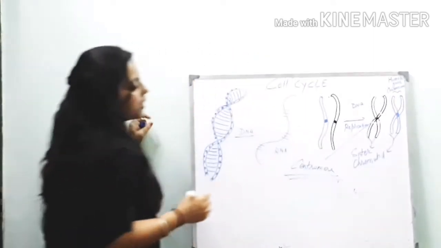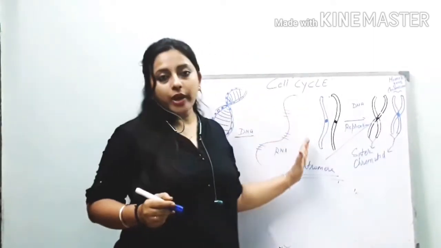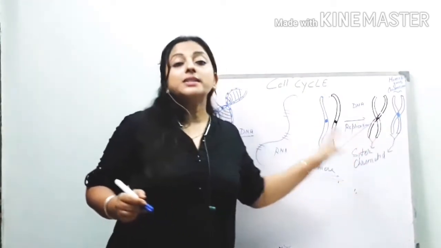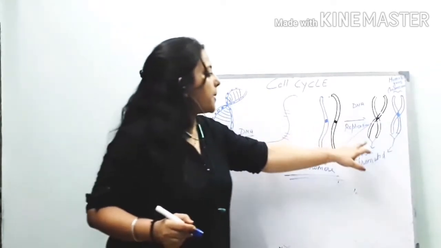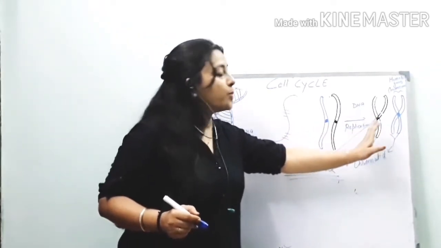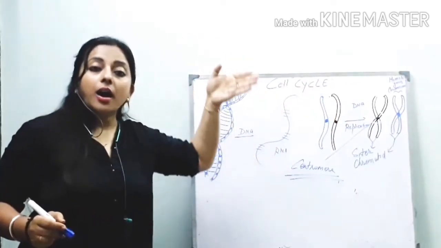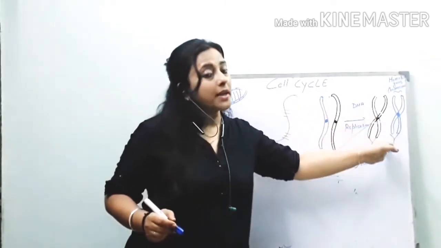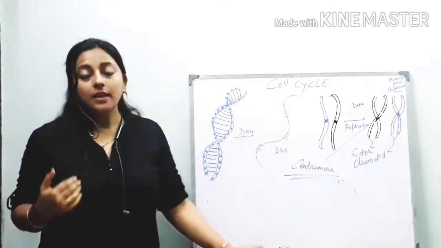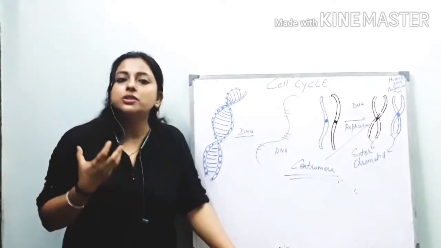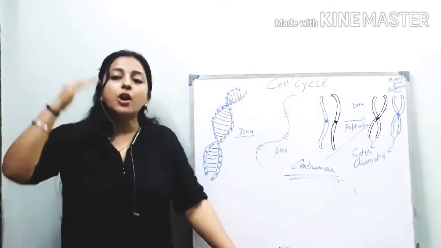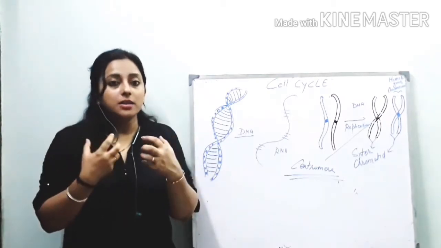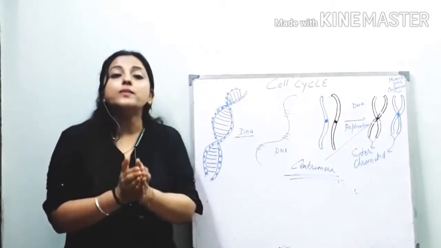Okay. What happens? Chromatids are held together, and it forms this type of structure, and these chromatids are called sister chromatids. Okay, sister chromatids. In sister chromatids, what happens? Each chromatid comes from the mother and father cell. One chromatid from the mother cell and one chromatid from the father cell. In a diploid cell like us, what happens in the zygote during zygote formation? One chromatid from the mother cell and one chromatid from the father cell come and are held together or joined together, and it forms a pair.